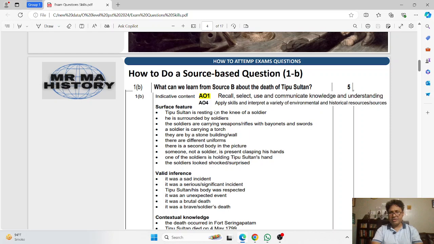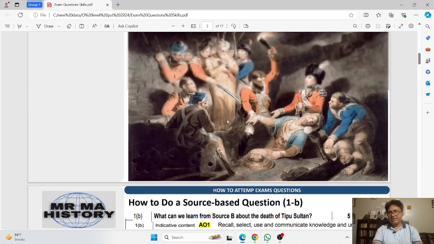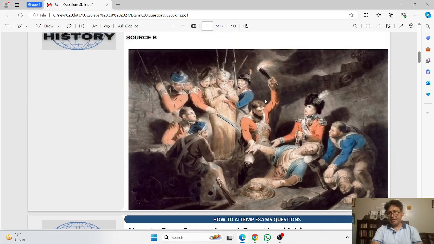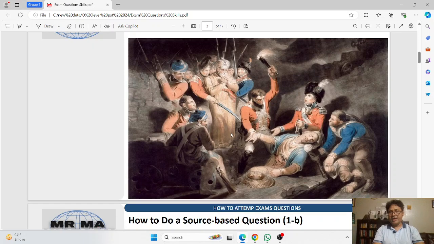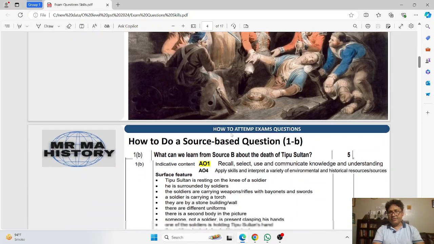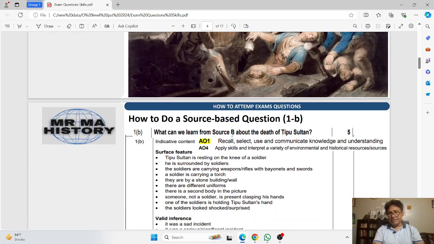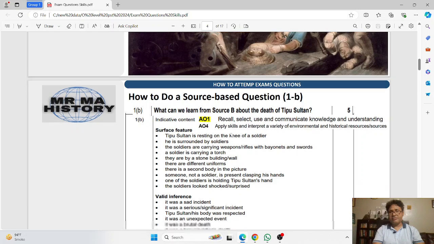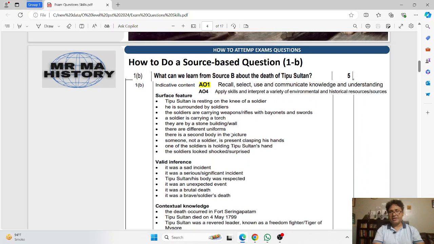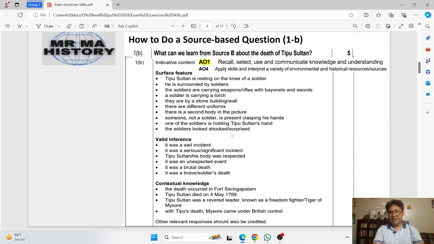In the same way, you can see in this painting that he is surrounded by soldiers. This means that he is an important personality, and he is given respect. That can also be an inference or idea that you can derive from this.